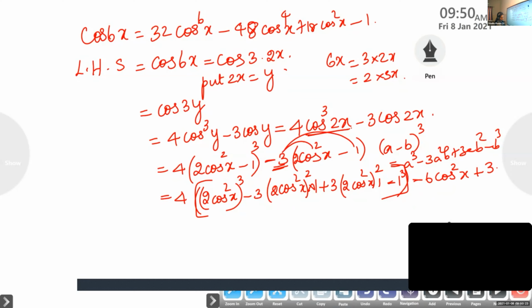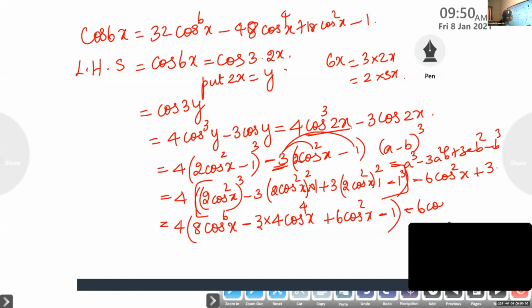Now next step, this is the same as 4 into, now here you open this, 2 cos square x the whole cube. When you expand it, it is 8 cos raised to 6x minus 3 into 2 cos square x the whole square, so you will get 4 cos raised to 4x, plus 3 into 2, 6 cos square x, minus 1, minus 6 cos square x plus 3.